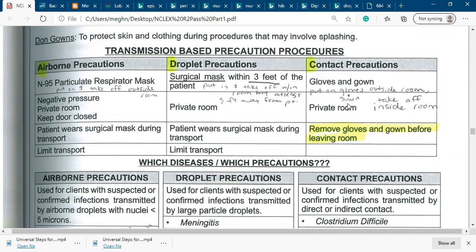So when we are assigning rooms, or cohorting patients, it is very important that the same infection is assigned to the same room. We have to put similar precautions together. We never put a clean patient with a dirty patient.